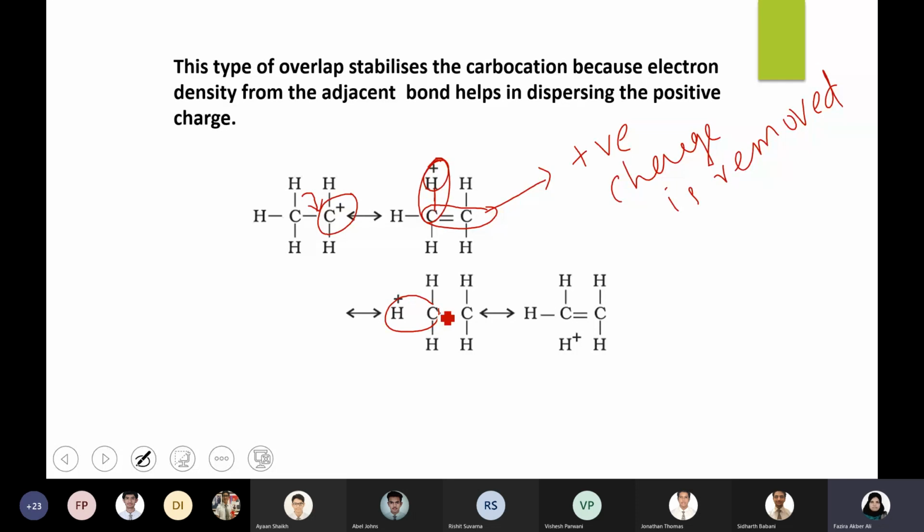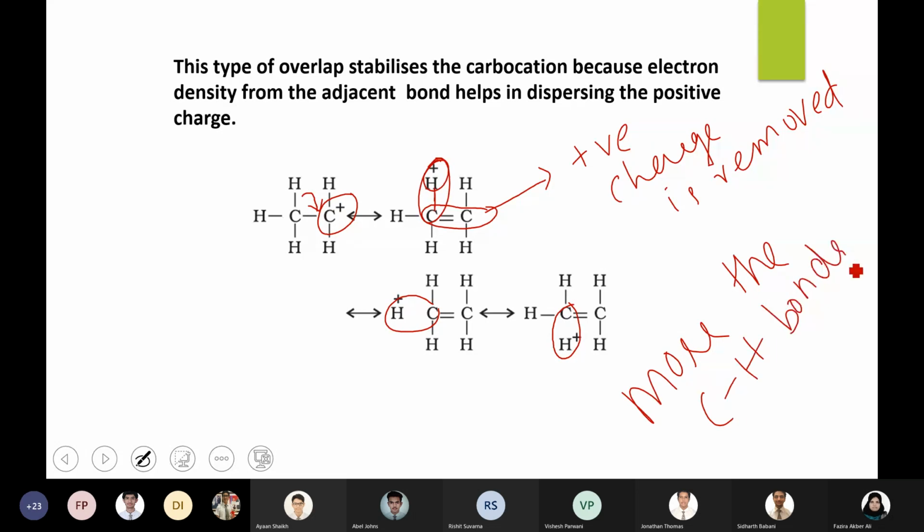The third possibility, the electrons of this CH bond are given to the carbocation. That means the more the number of CH bonds, the more the hyperconjugation effect. Hyperconjugation is possible. So this is the carbocation. That is what you need to look into.